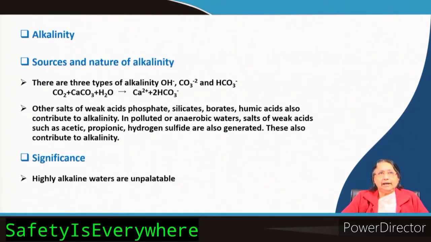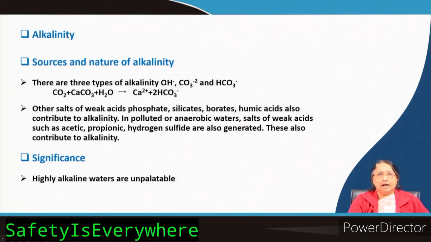Now comes the alkalinity. Similarly, alkalinity determination is also very important. Now, what are the sources and nature of alkalinity? We know that there are 3 types of alkalinity. What are the 3 types?